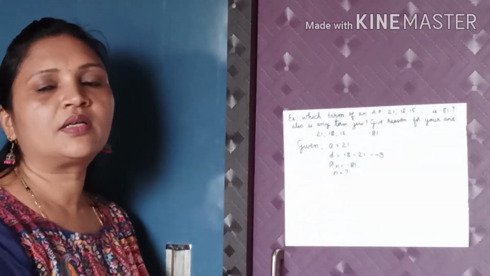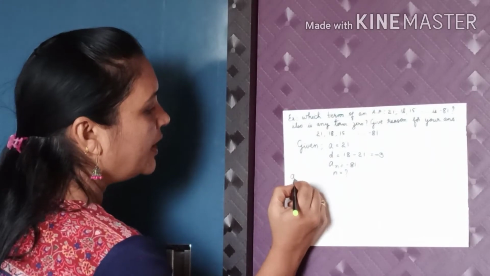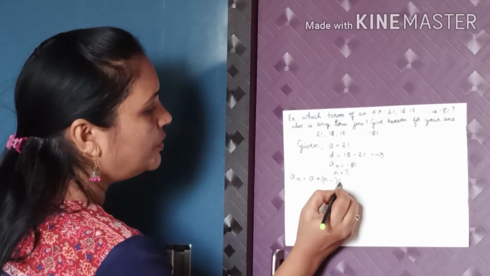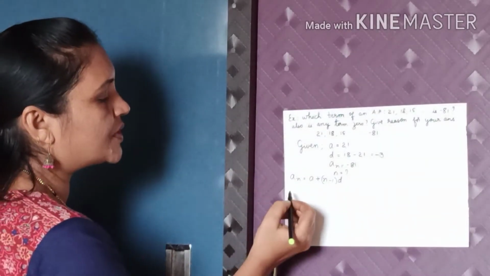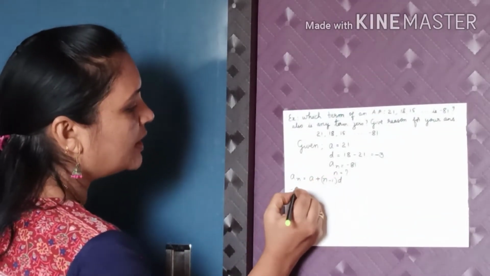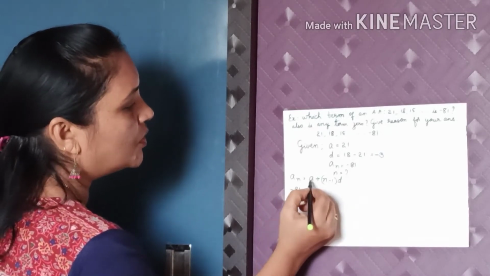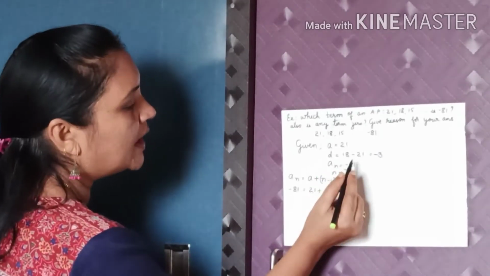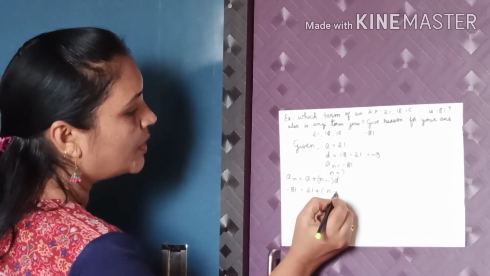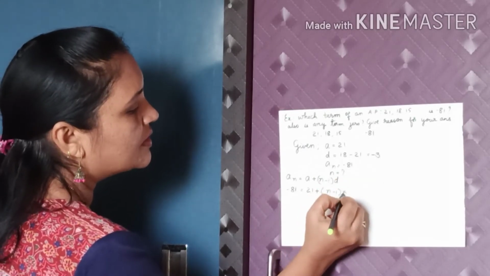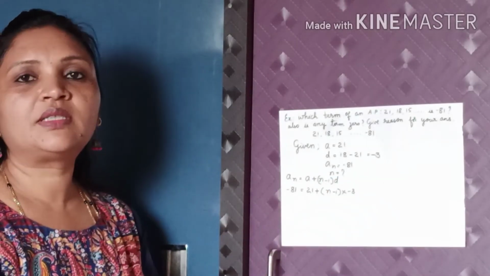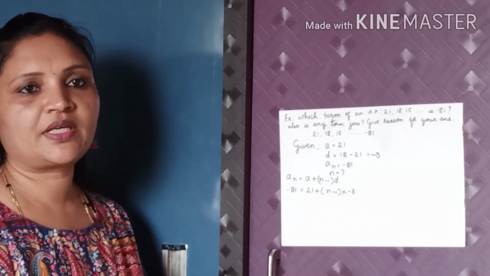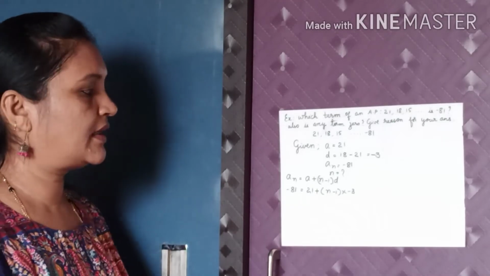Now, as usual, write down the formula: AN is equal to A plus N minus 1 into D. Now substitute the values. AN is minus 81, equal to A, 21, plus N, which we don't know so write it as it is, minus 1 into D, which is minus 3. Here the main thing is the simplification. If you follow the correct rules of simplification, then you will get the correct answer.